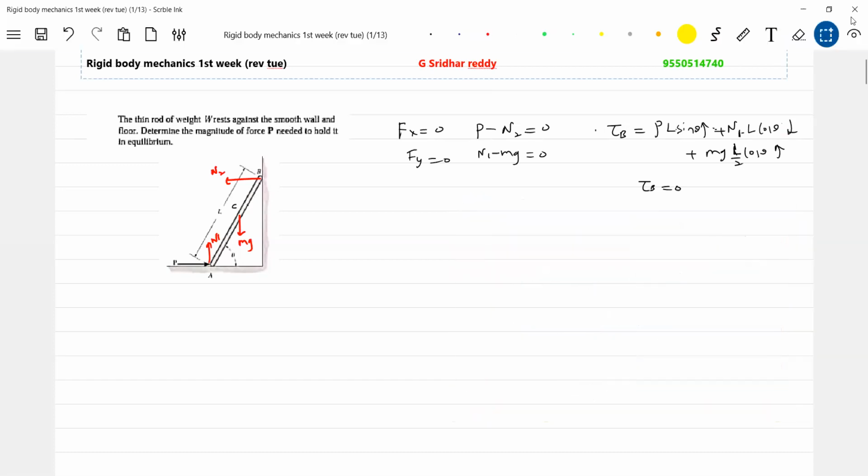I'll rewrite this. So net torque should be 0. So 0 is equal to P L, L gets cancelled. So P sin theta minus N1 cos theta plus mg by 2 cos theta. So P is equal to N1, which is equal to mg. One more step, all right.